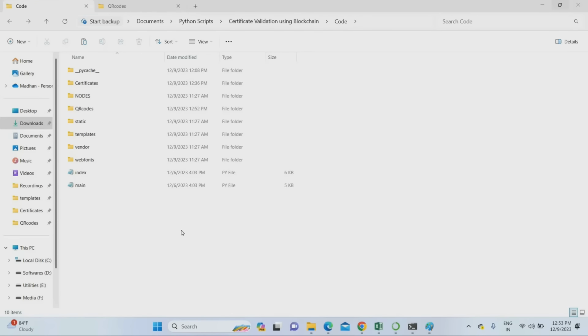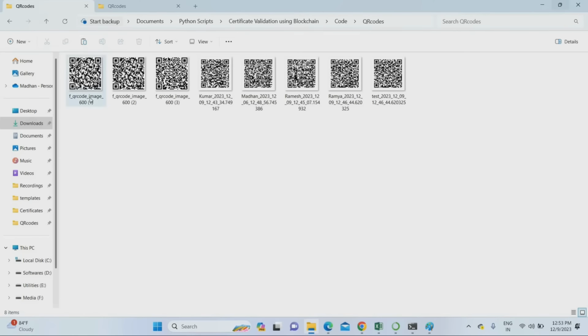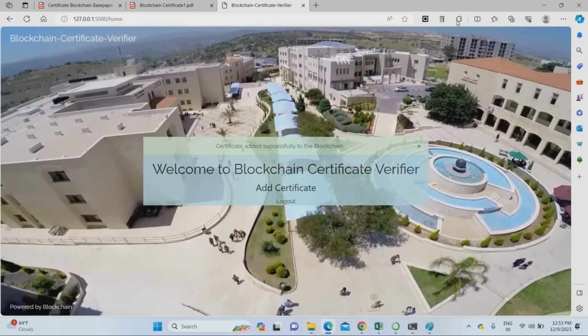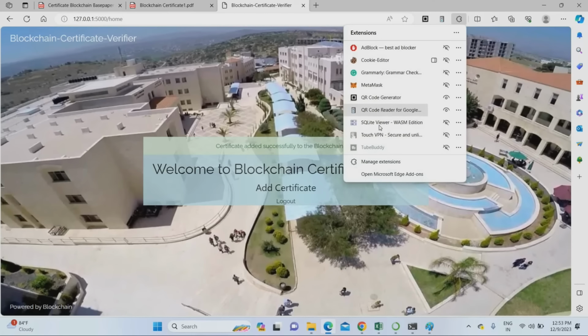Okay. So you may have a doubt: what happens if we modify the QR code and generate fake certificates? I created a solution for that too. Here we have created some fake QR codes. These are the fake QR codes we are going to check. We have modified the original QR codes and added some other content. We have generated fake QR codes. So what will happen now? Let's see. Just open the project folder.